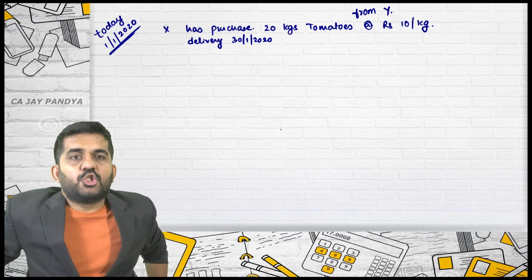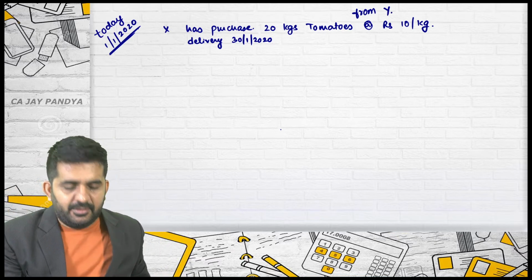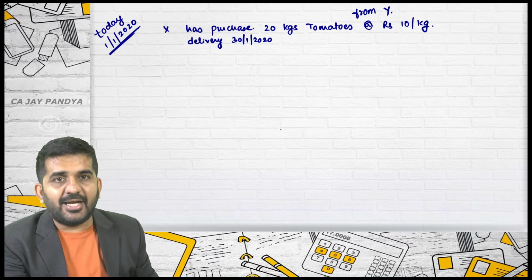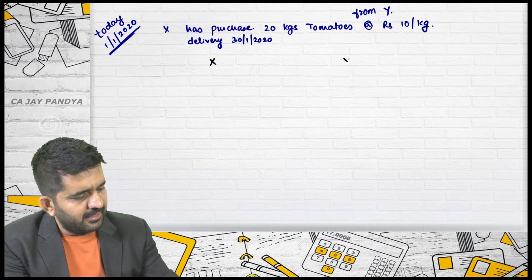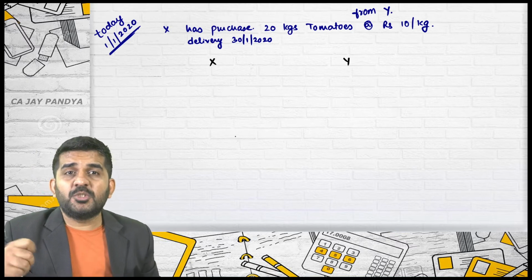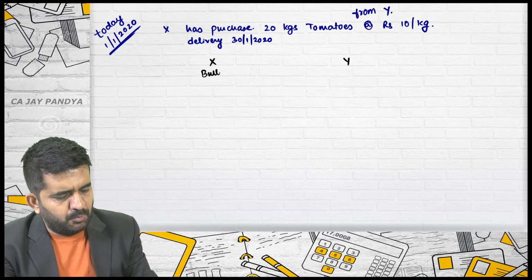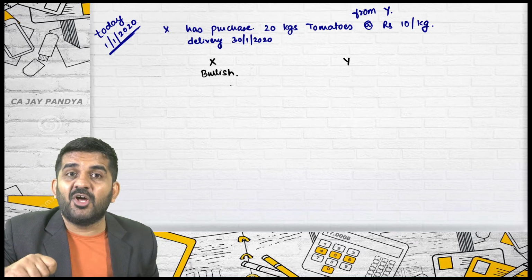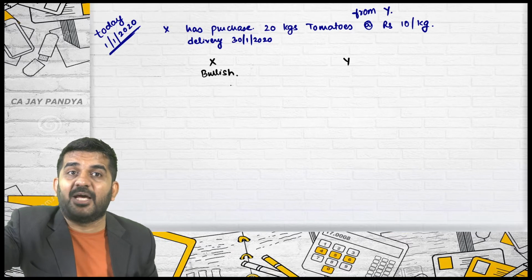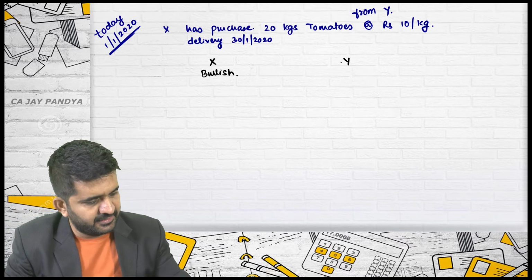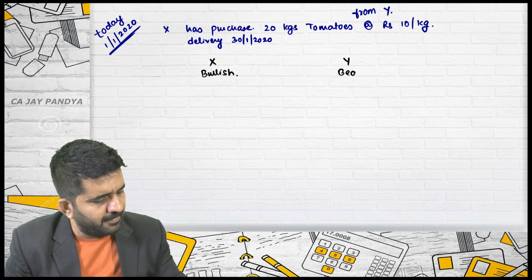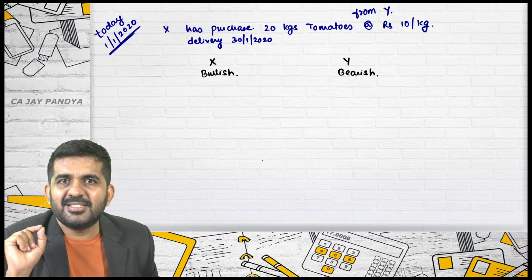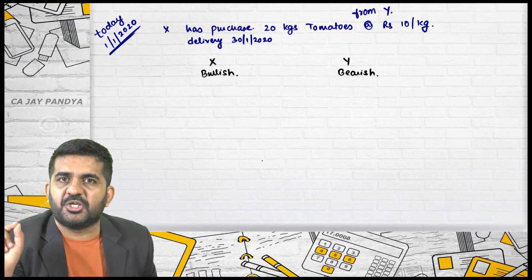So let us go one by one, as this is the first question I am solving. There are two parties, X and Y. Who is bullish? Who is bearish? X is bullish. He is purchasing today to be delivered on 30th January because he feels that the price is going to go up and he wants to hedge his risk. Y is bearish.